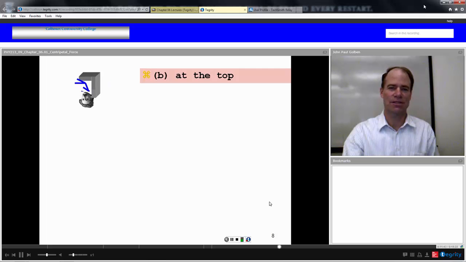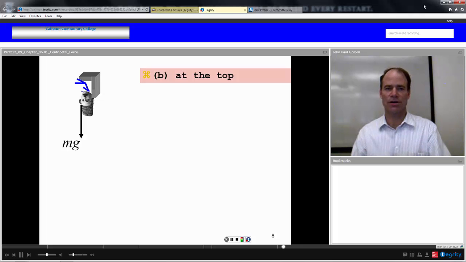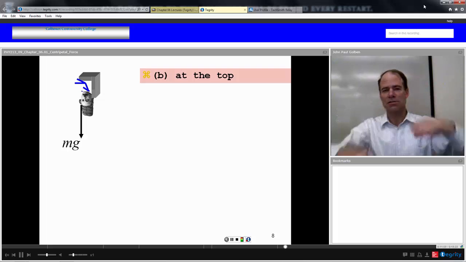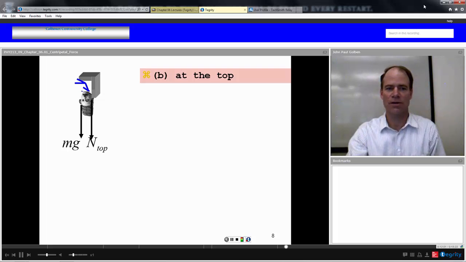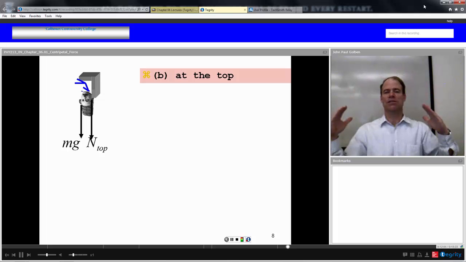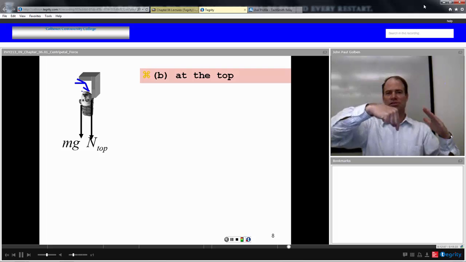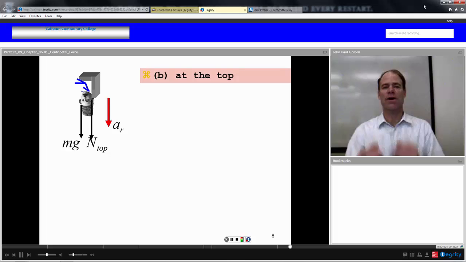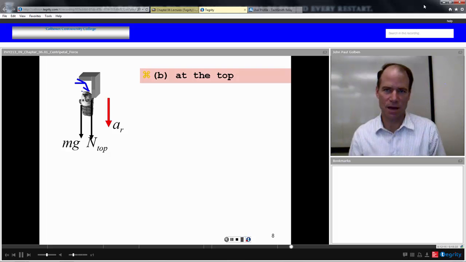What happens if you're at the top of this loop? Let's do a free body diagram of the pilot at the top. Well, you still have weight headed down towards the center of the earth. In this case, the normal force of the surface of the seat is also headed down as well. And you're at the top of this circle, and the centripetal acceleration is towards the center of the circle, so that is also down. So there's our free body diagram for the pilot at the top of this loop.